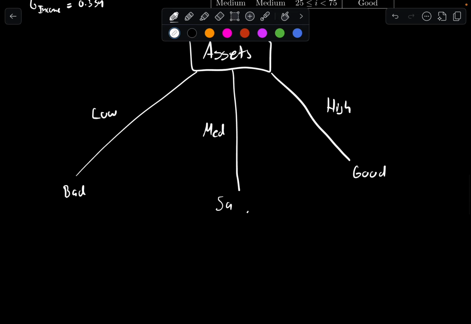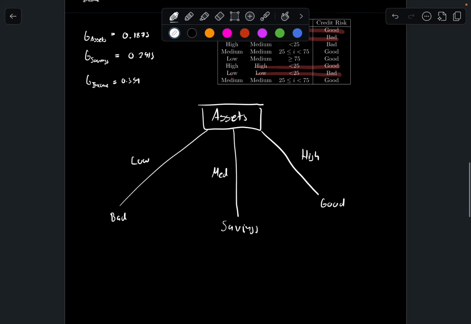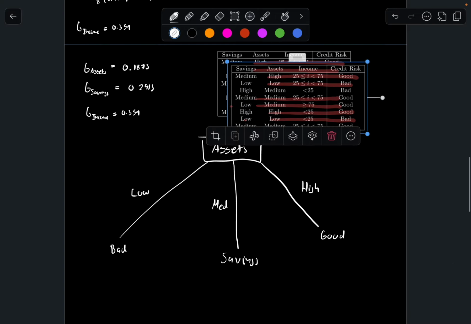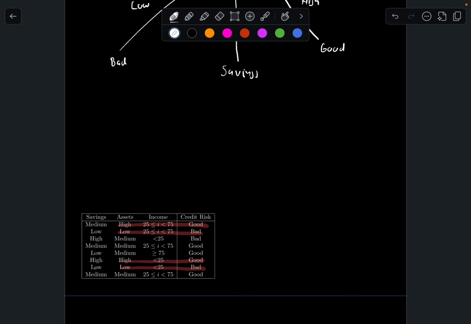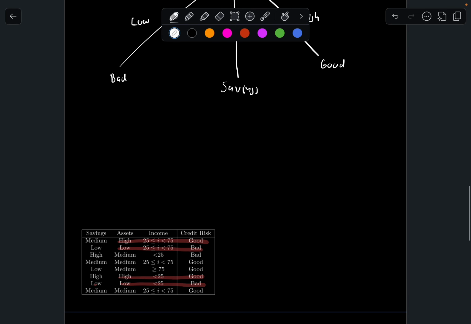So let's take the savings ones and now focus. The savings can be either medium, low, or high as well. So low, medium, high.